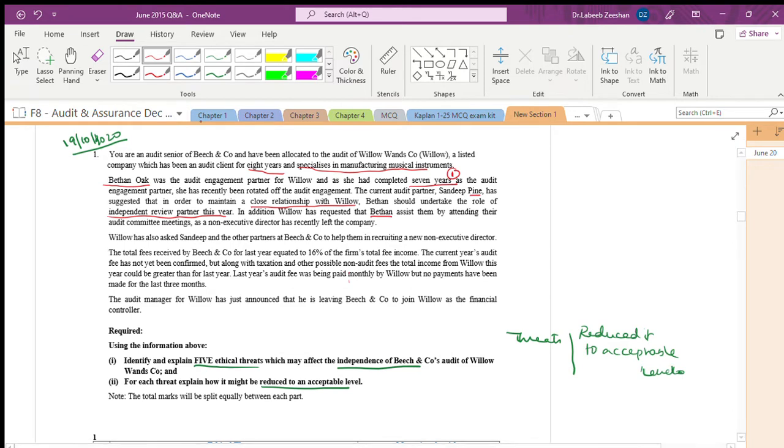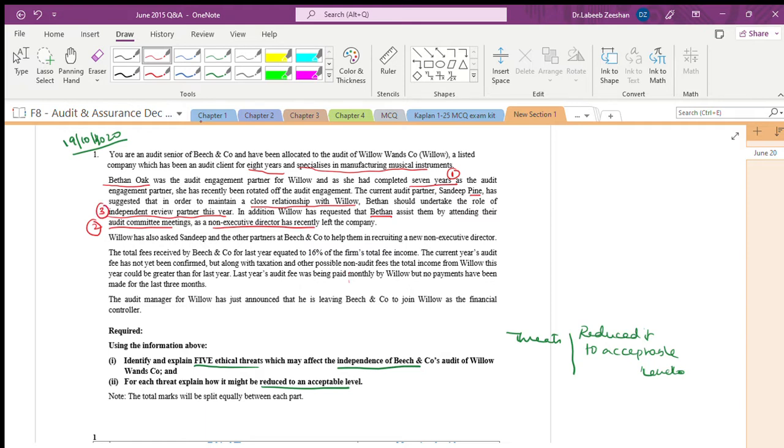Can you imagine? They are asking the audit engagement partner to attend the audit committee meetings as a non-executive director, who has recently left the company. They say that they should also take the independent review. We cannot do this. This is also a threat.